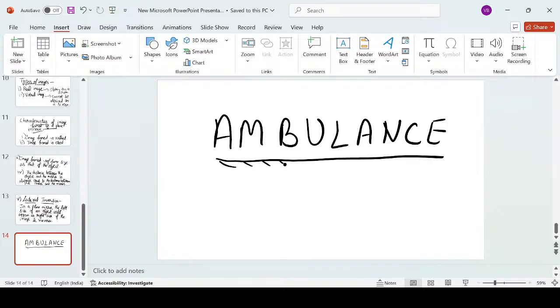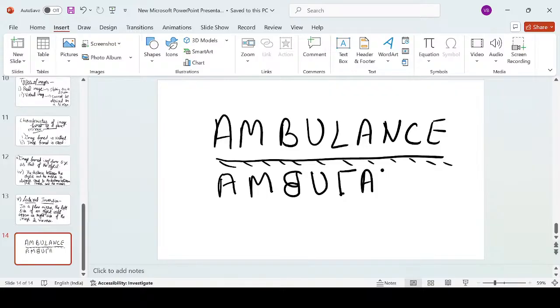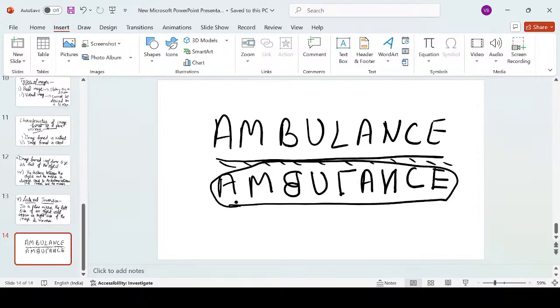Let's suppose this is a plane mirror, and how it will appear to us. Okay, like this way it will appear to us. So in this manner only, this word ambulance is painted on the ambulance vehicle.